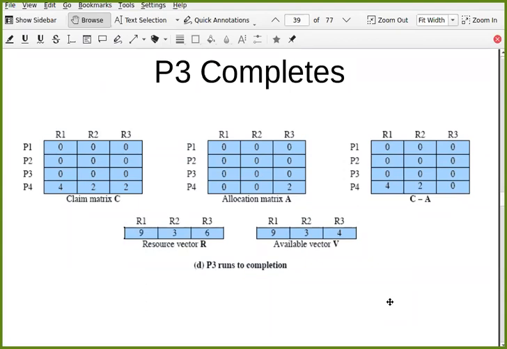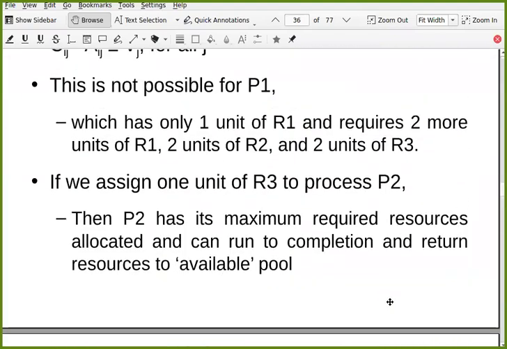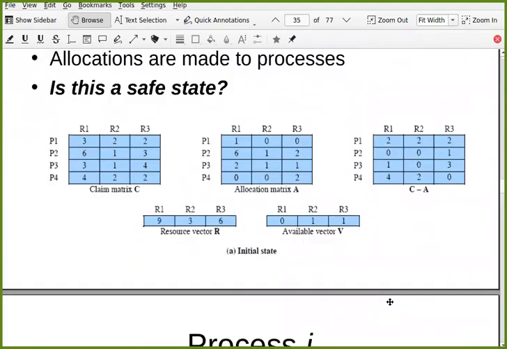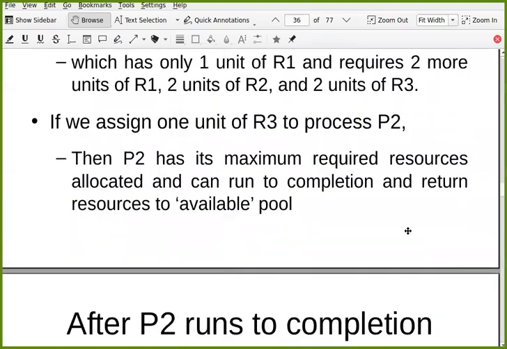So this is one possible sequence of process execution which makes sure that all processes will be completed. And that is why this state is a safe state: from here onwards, there is at least one sequence of execution which will allow all 4 processes to complete. That is why this is a safe state. Let us talk about unsafe state.